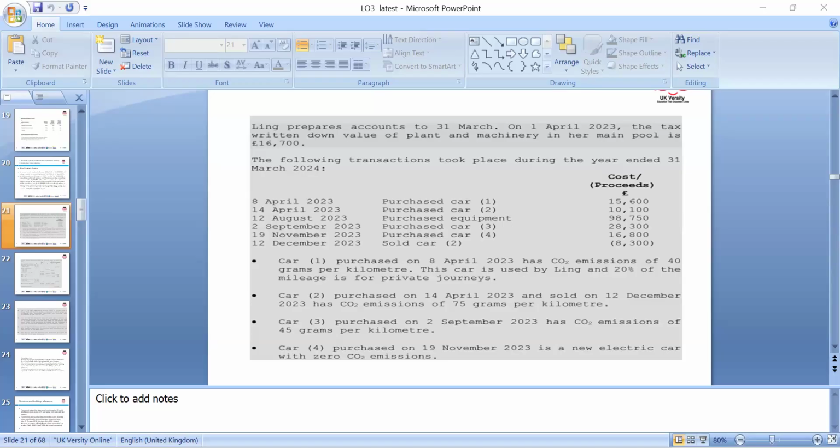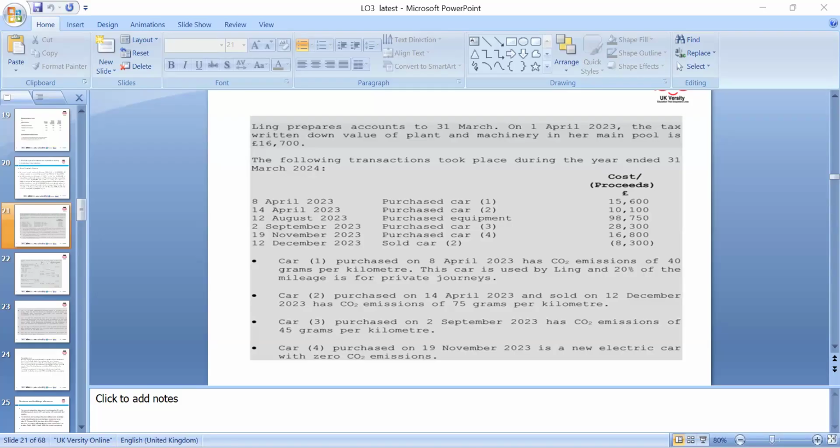Of course, we are aware of tax years. We've been given the main pool item, which is plant and machinery, 16,700. That was the previous week. The following transactions took place during the year: purchase of a car, a second car, purchase of equipment, purchase of another car, and the sale of a car.